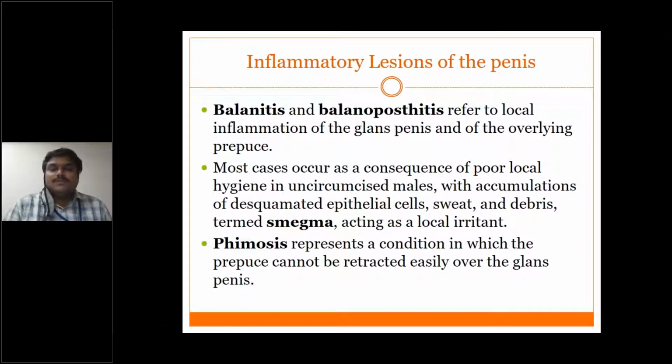In those individuals there is no problem with smegma because there is no prepuce to collect it. Those who are uncircumcised, like Hindus, have to retract the prepuce. If you are unable to retract the prepuce, it is called phimosis. If you are unable to revert it back, it is called paraphimosis. These are the two important terms you should remember.